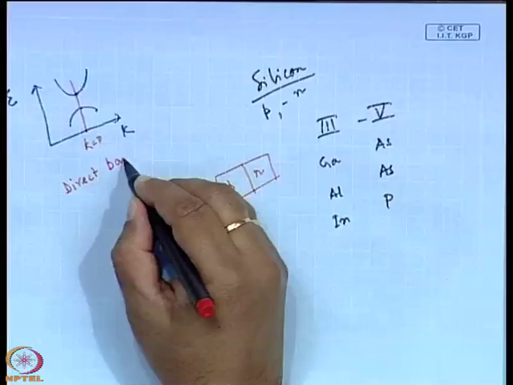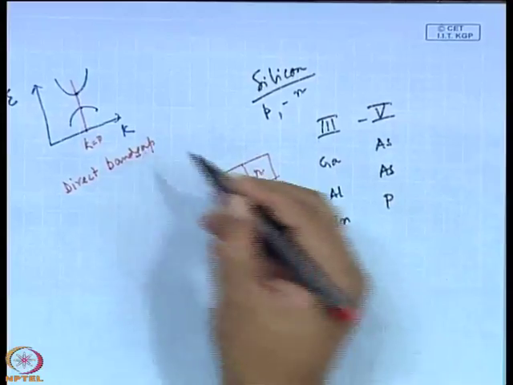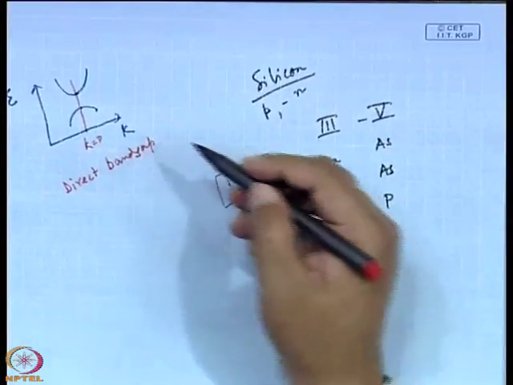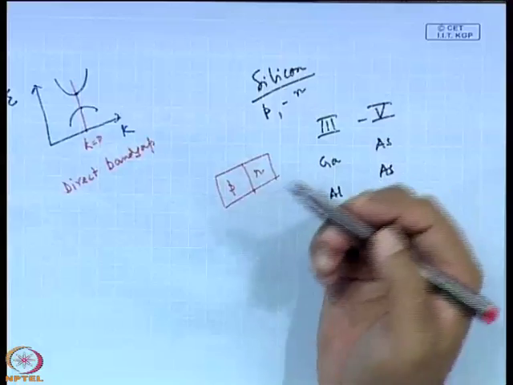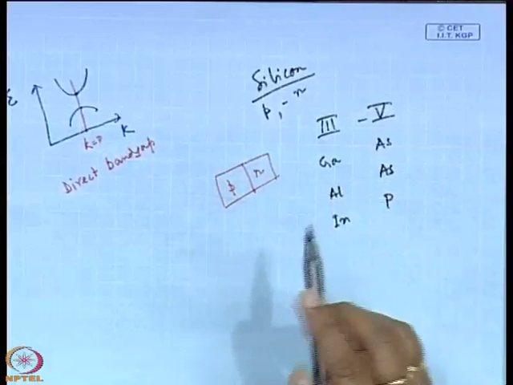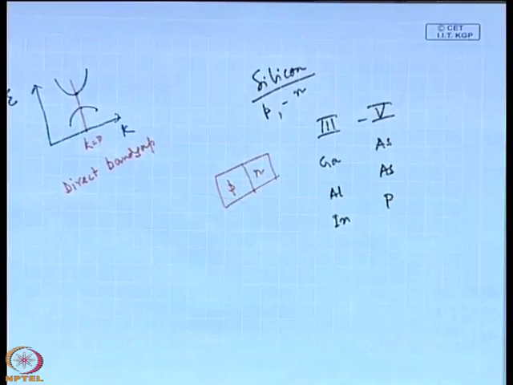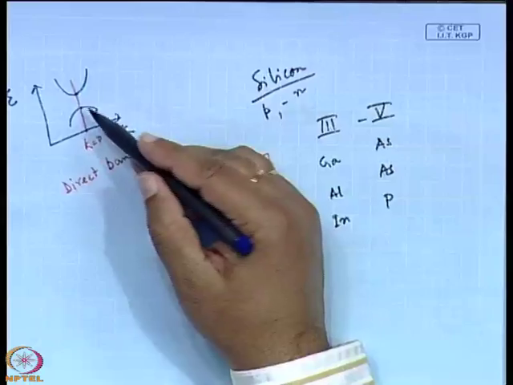And in this case, it is very easy for them to contribute in the fabrication of the light emitting diode, because of the same momentum.